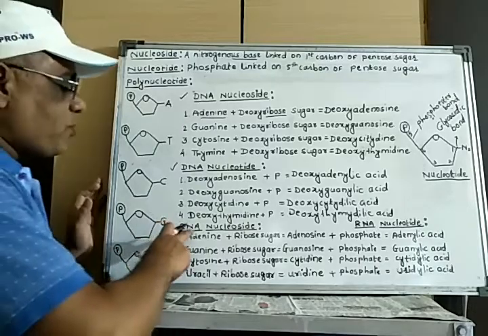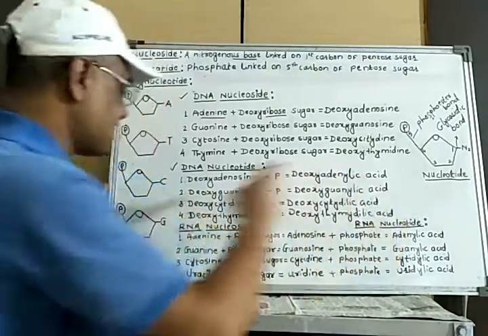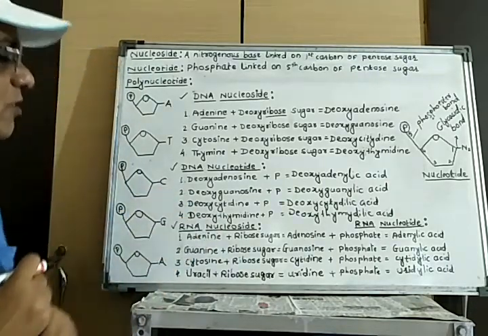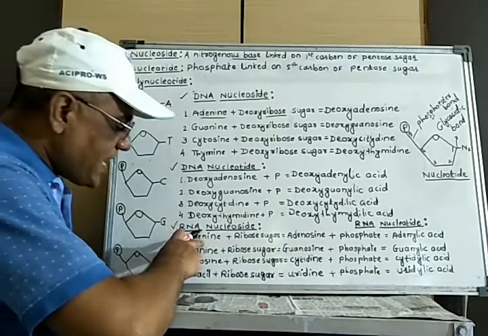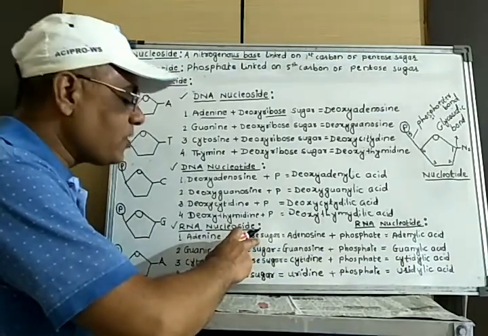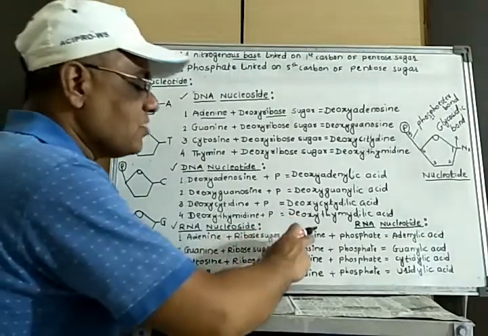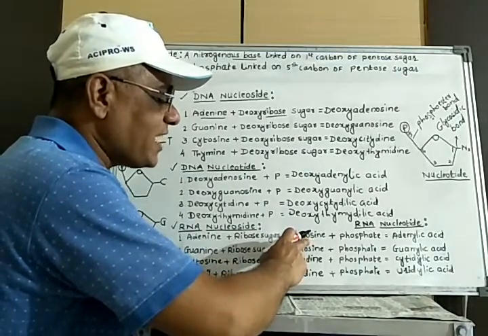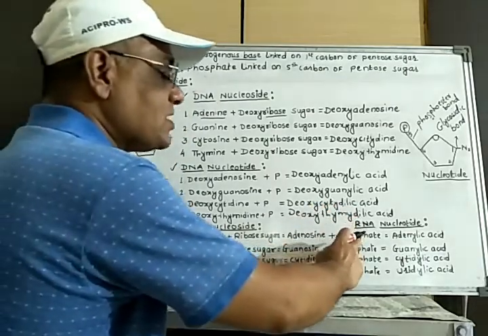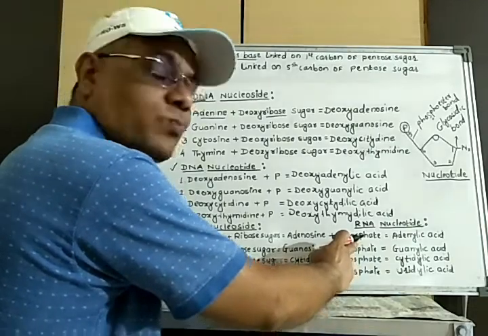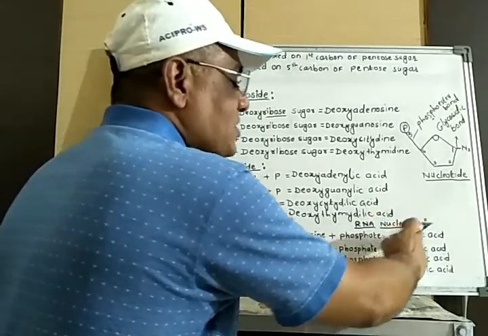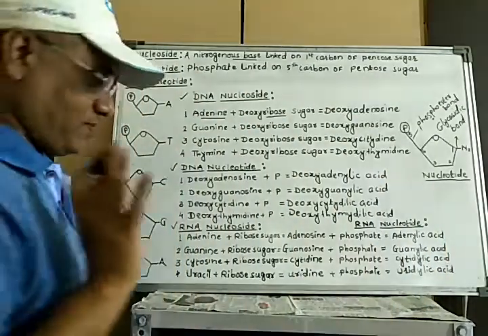Next, listen about the type of nucleosides and nucleotides in case of RNA molecule. First, in case of RNA molecule, how there is formation of a nucleoside: when an adenine nitrogen base reacts with a pentose sugar at its carbon number first with the help of glycosidic bond, there is formation of a nucleoside that is called adenosine. But on that adenosine, when there is the attachment or linkage of phosphate group at carbon number 5th, there is formation of a nucleotide that is called adenylic acid.